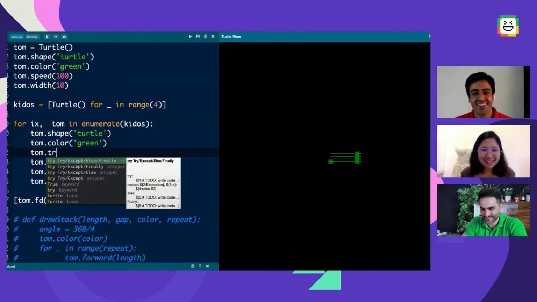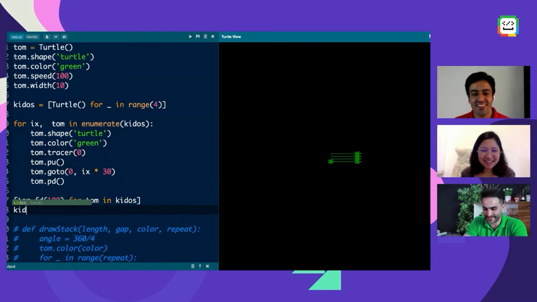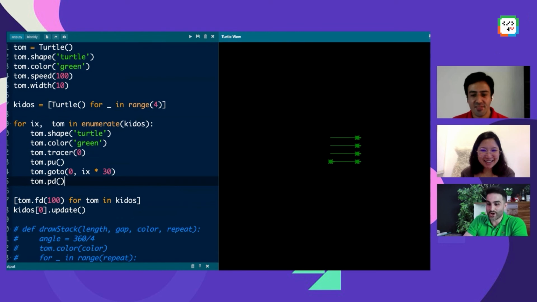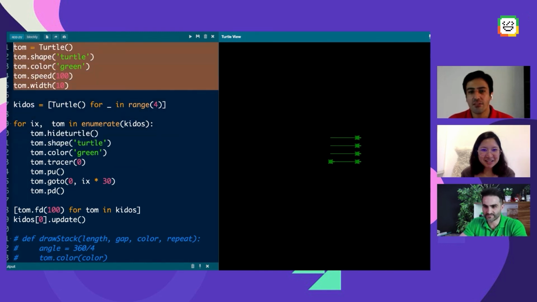So let me do this. Tom dot tracer. Remember we talked about it. Tracer 0. Then I have to ask it to update. Maybe one of these kiddos update would be enough because the screen is connected to all of them. We have one extra Tom at the top, which you can comment out.